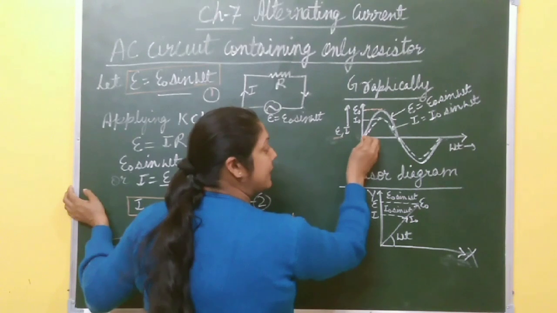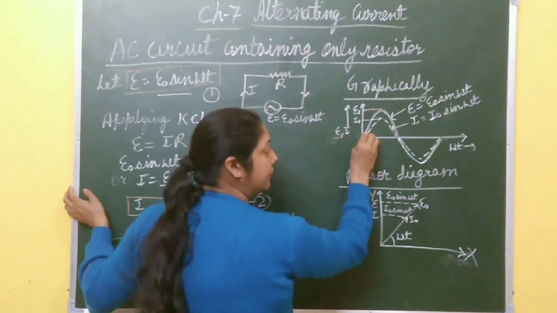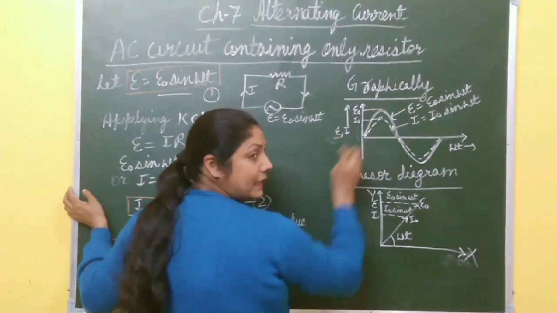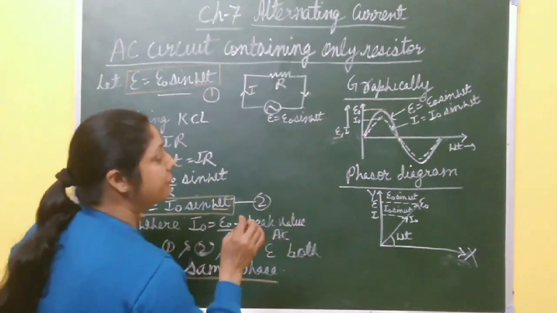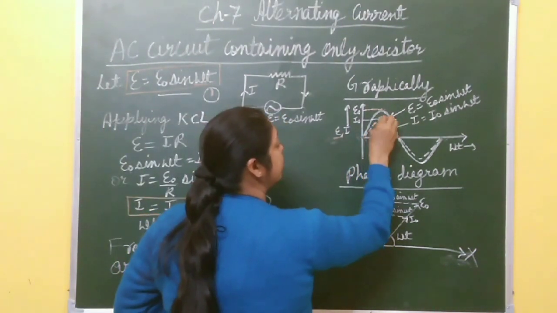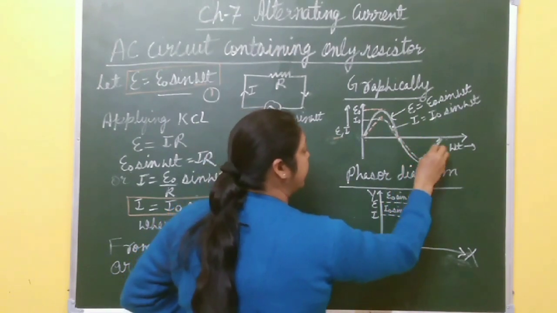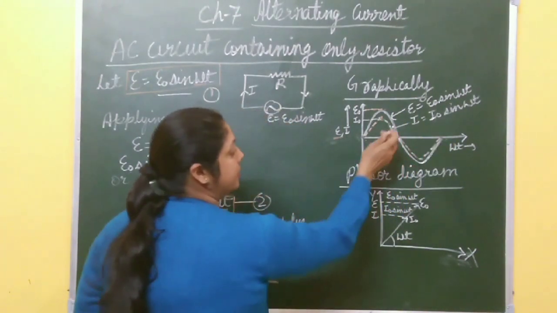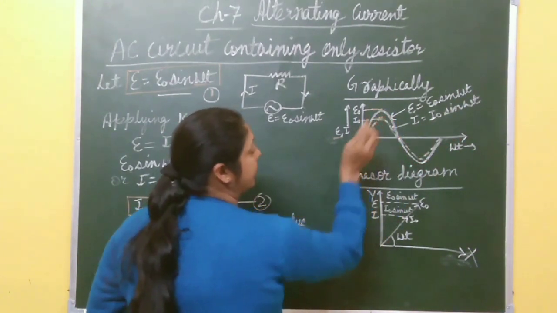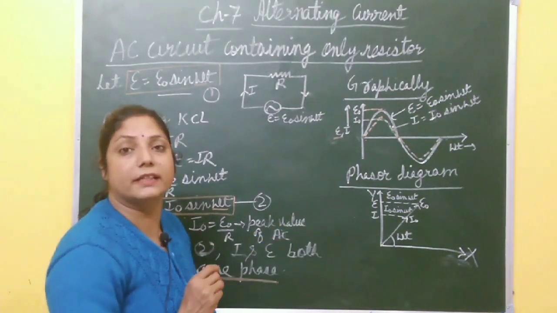So both have maxima and minima at the same time. Here both have minimum value, and here current has maximum value because both have the same phase. So this dotted curve represents current at any instant of time. Both current and voltage are in the same phase. This is I equal to I naught sin omega t, and this is the peak value of current I naught, right? Now we have already discussed the phasor diagram.